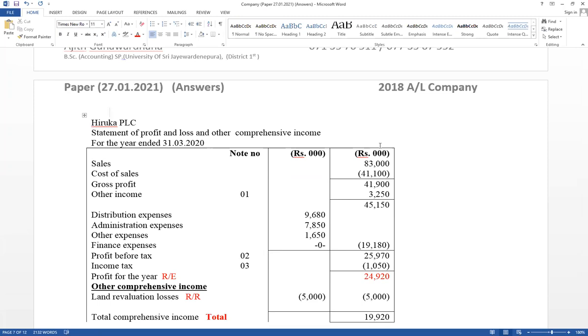When we are going to take decision, we are going to provide information to the interested party to take decision. Therefore, you have to know how to take decision based on financial statements. When stakeholders take decisions based on financial statements, decisions cannot be taken based on nominal value.